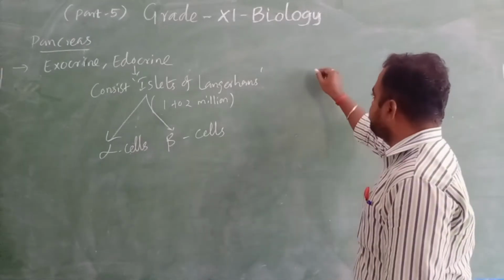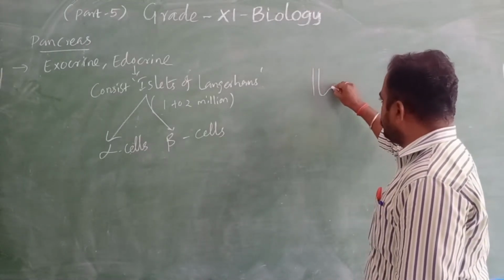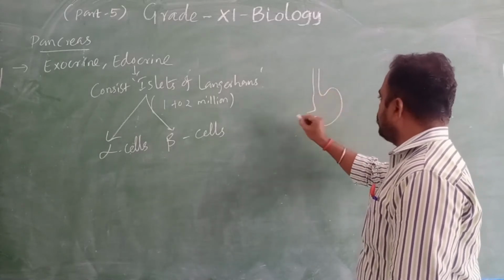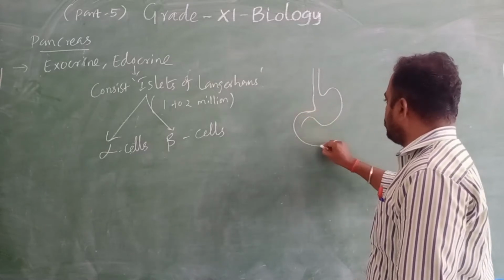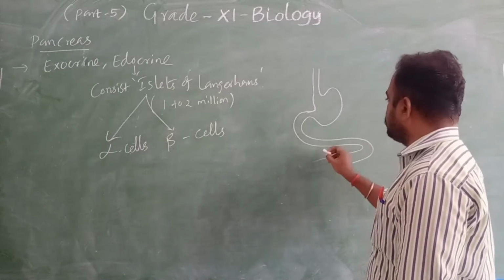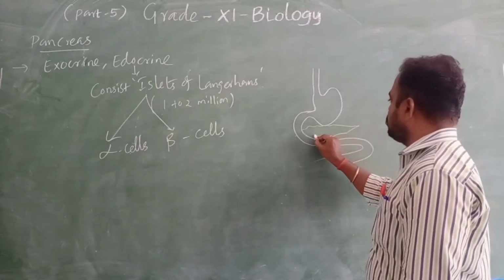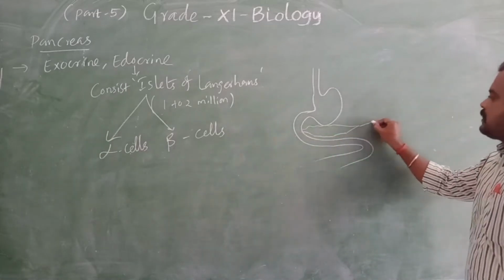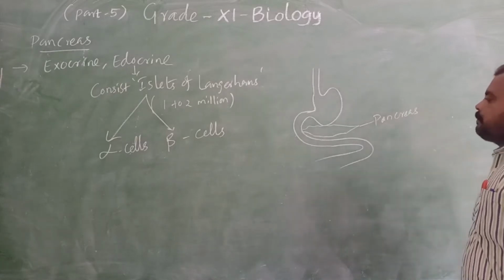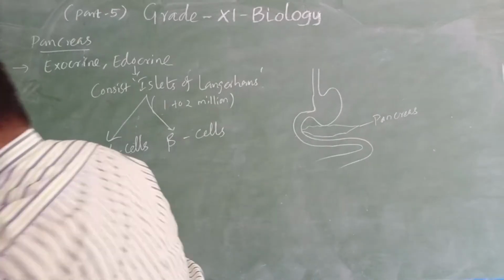In the digestive system, the stomach is present, then the small intestine comes here, and this leaf-like structure is the pancreas. So just below the stomach it is present.